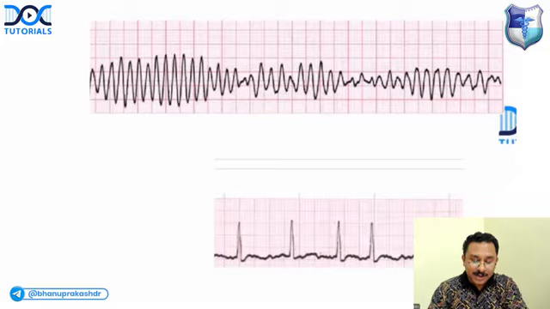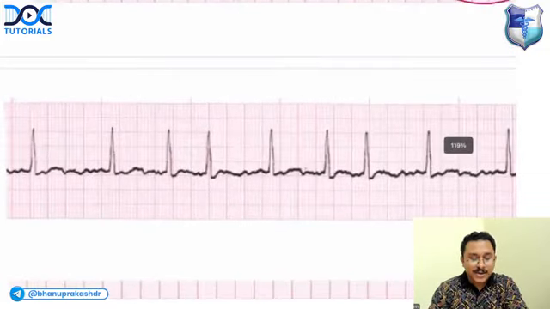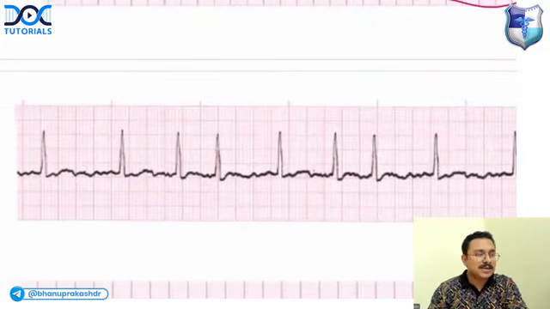Now, what about this arrhythmia? You get a narrow complex irregular tachyarrhythmia with absent P waves.